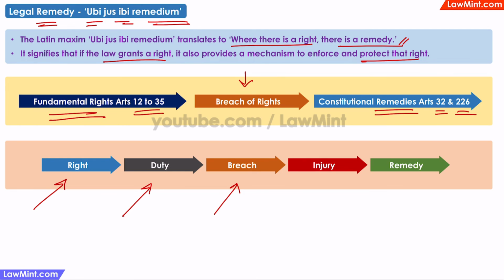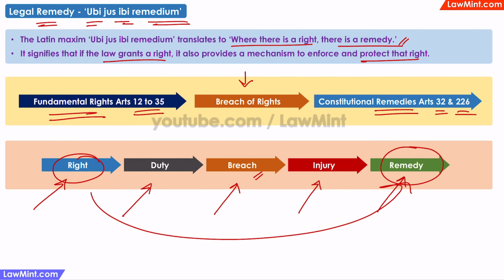If another road user suffers an injury because of the breach of duty by another road user, it is a tort. This injury need not be an actual injury, but there must be a legal injury, where the rights of the plaintiff are violated. In such a case, the plaintiff can approach the courts of law and a remedy will be provided. So, this is the idea behind ubi jus ibi remedium. Where there is a right, there is a remedy.